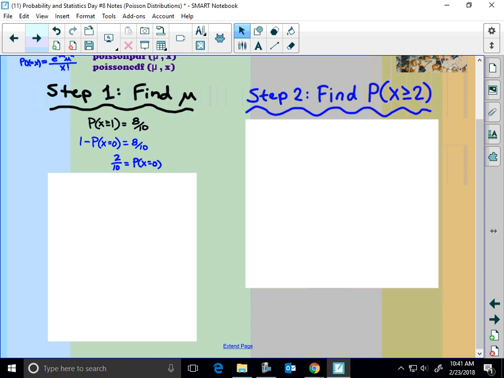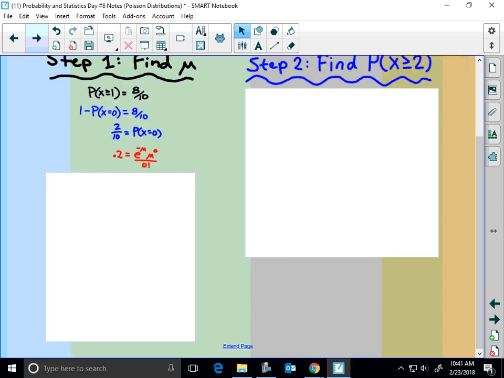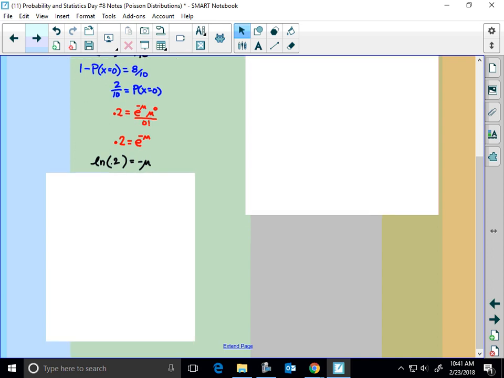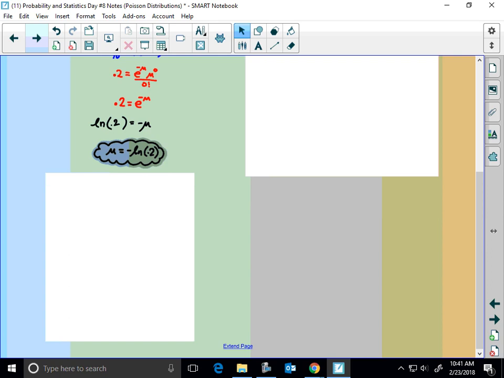Now from there, I know this, e to the negative mu equals mu to the 0 over 0 factorial, but I don't know what mu is, but I'm going to figure it out. And you might anticipate what happens when we have a variable in the exponent of an exponential function. Yeah, natural log. So I know that, right, because 0 factorial is 1 and mu to the 0 is 1. So the natural log of 2 equals negative mu. Therefore, that's mu. That's gross.